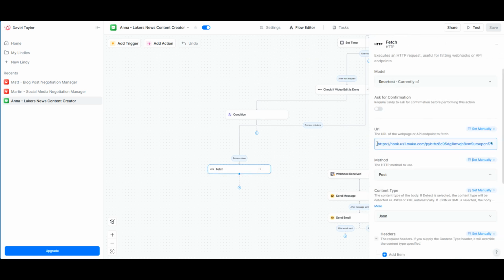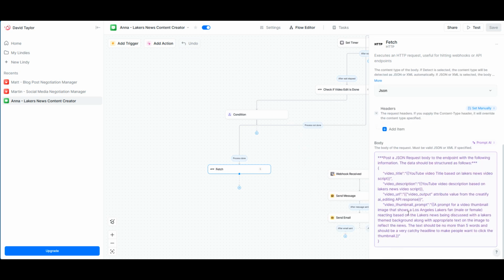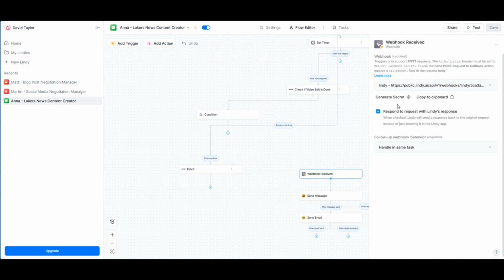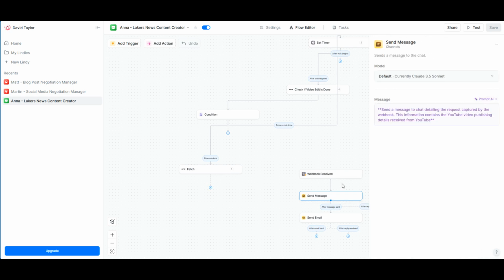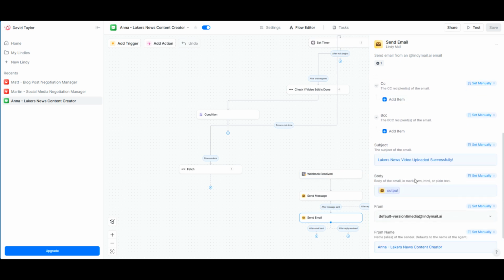So I got a Make workflow right here. This is a webhook for a Make workflow. I then post this payload to Make. Make goes ahead, uploads the video to YouTube, and then it sends some information back on the details of the video, like the video ID, as well as the URL to the video, and some other information, which I can then use to send a message to the chat, as well as send out an email to my business email to let me know what went on, if the upload was successful, the URL, stuff like that.